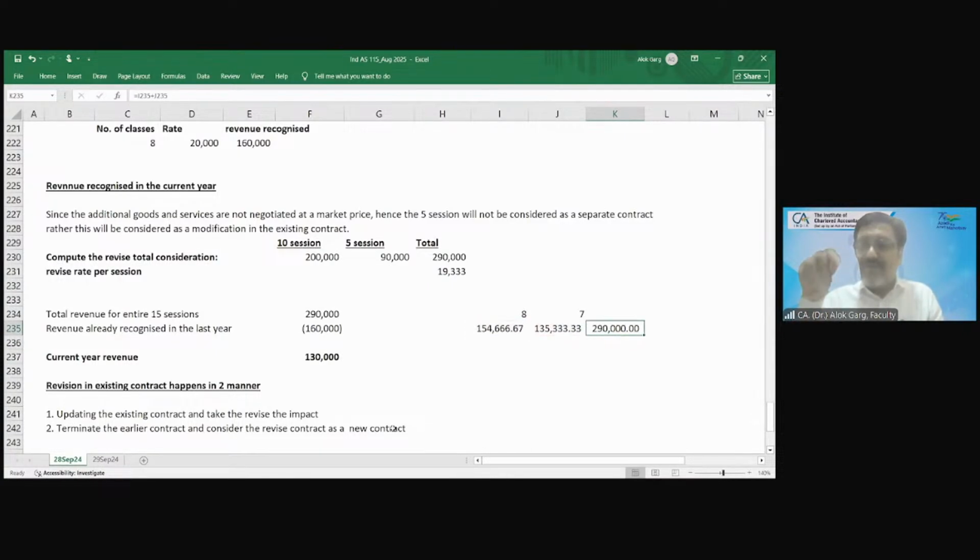But since you have negotiated the contract in this year and in the last year you have already recognized how much? आपने कितना recognize किया last year? Already 160. So how much you will recognize? 130. Total 290. मतलब आप इसका जो रिवर्सल है आपको 135 करना था, मतलब इसका 5333 का रिवर्सल आपने इस साल में ले लिया. करेक्ट?